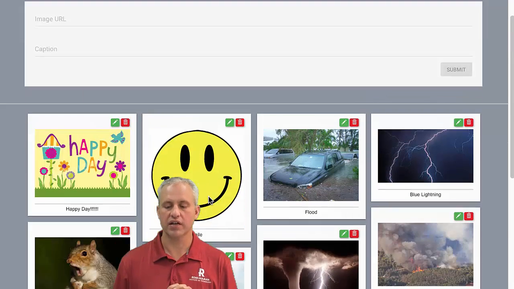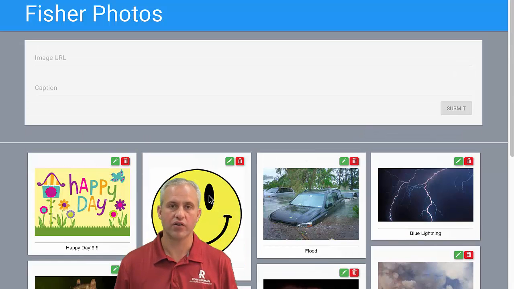Another thing I will say is both of these apps are not using authentication yet. That's something we'll add later. So the whole world shares the same data.